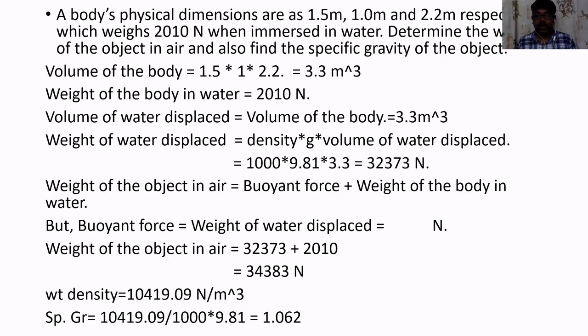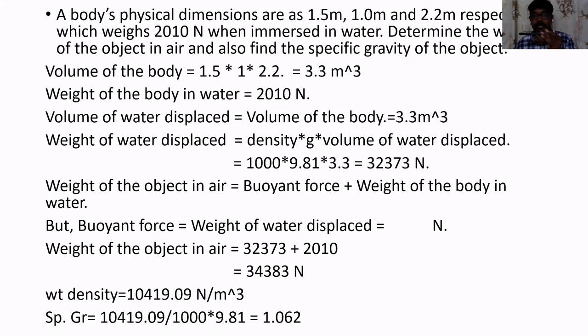First of all, he has mentioned the dimensions. The first step is to calculate the volume of the object. Why? When you dip this object inside water, the first thing to remember is that whatever the volume of this object is, that much quantity of water has to be removed from the container in which you are going to immerse the object.